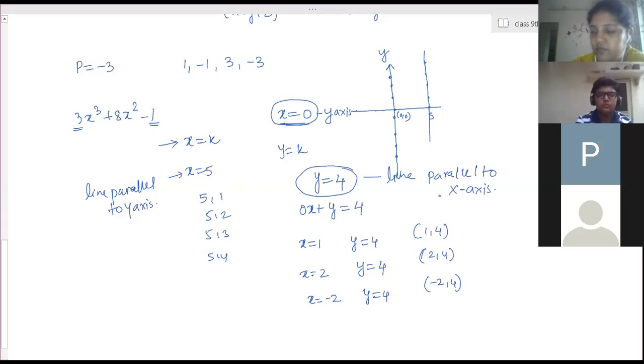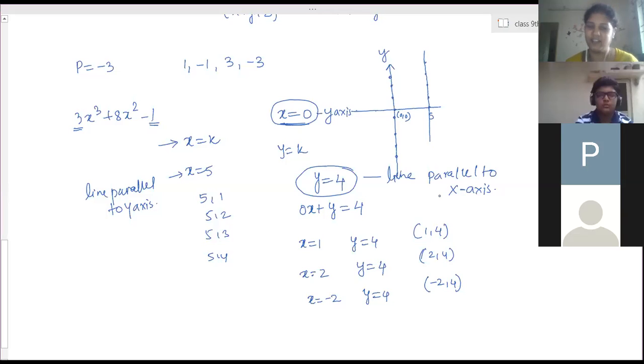Clear? Yes, ma'am. This is for linear equation in two variables, not coordinate geometry. Ma'am, I always get confused in this, so I just asked.